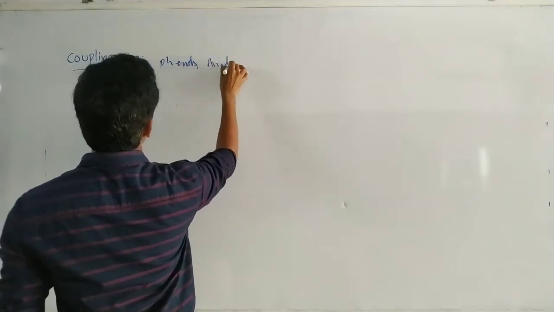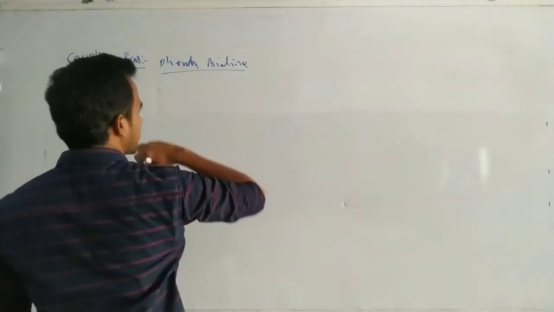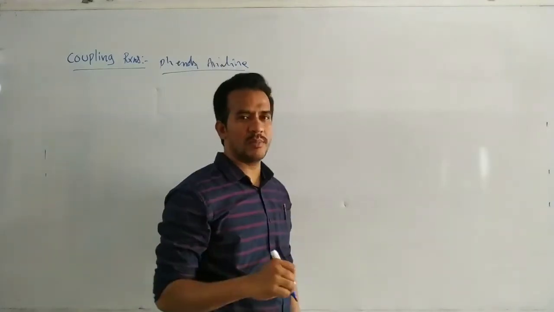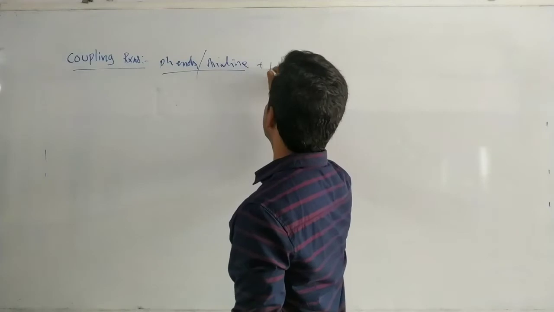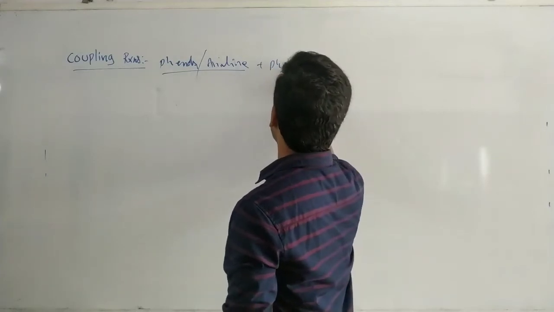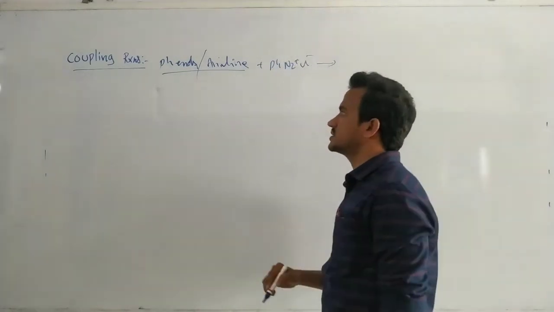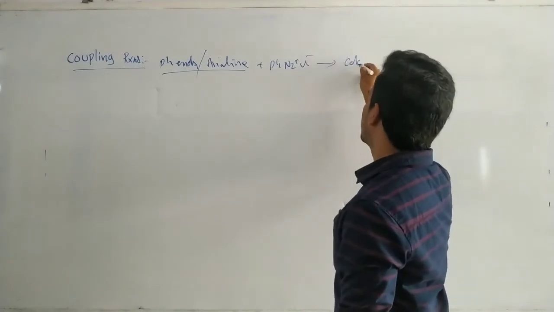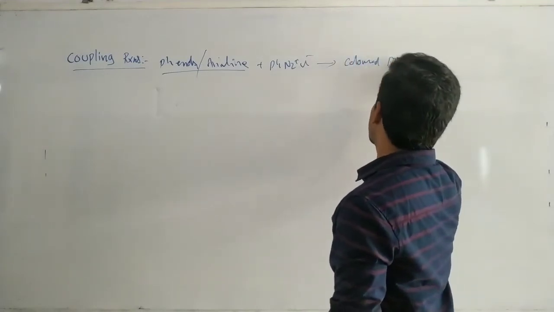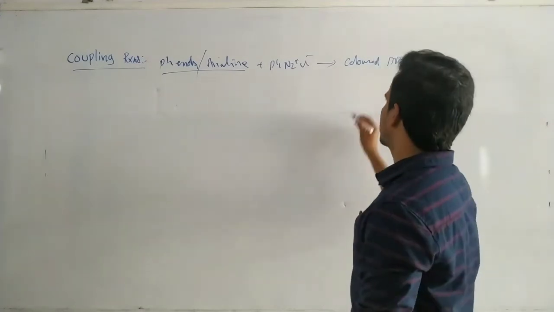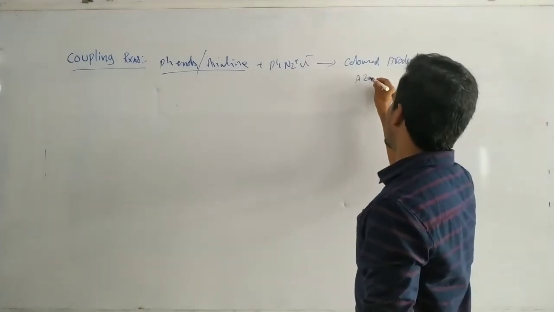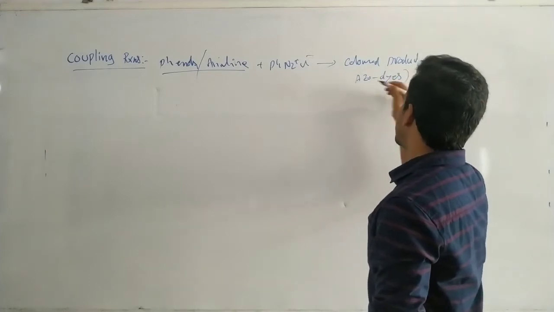Phenols and aniline are involved in coupling reactions with diazonium salts, which give colored compounds. Colored products are formed, and these are known as azo dyes.